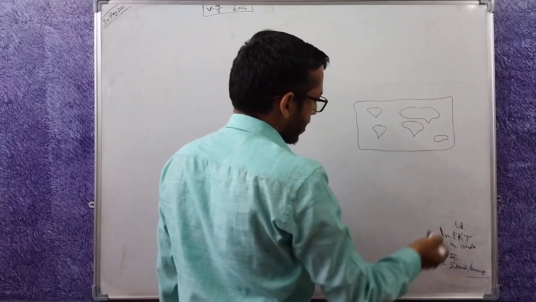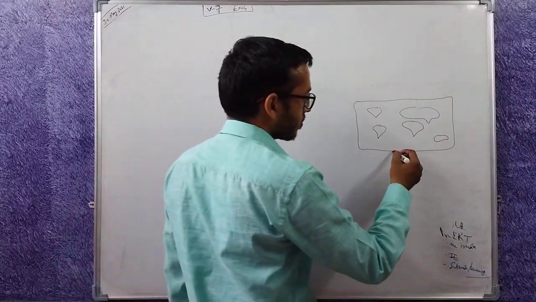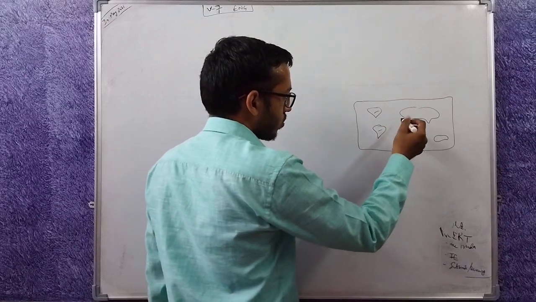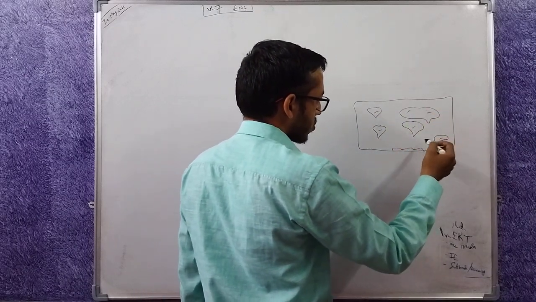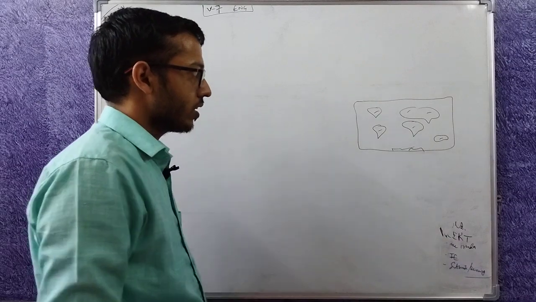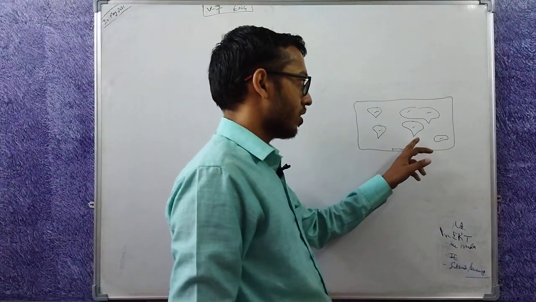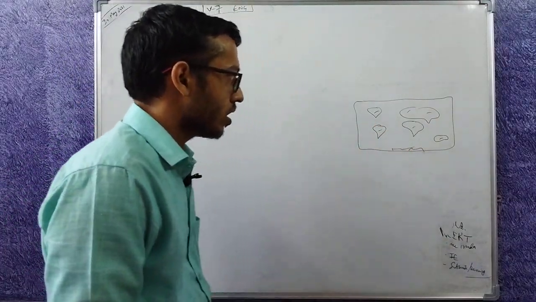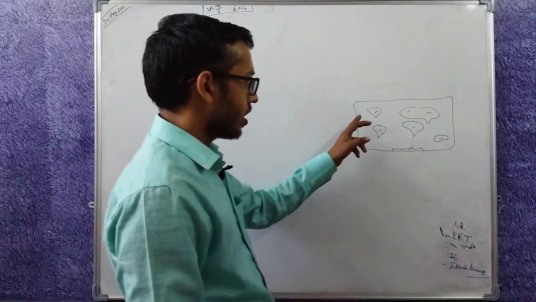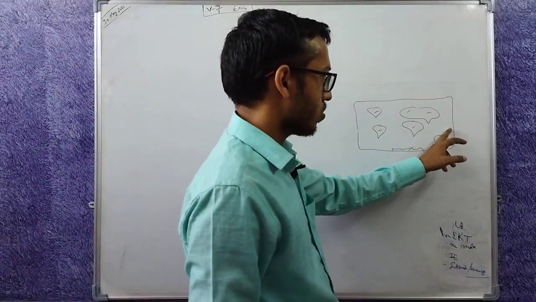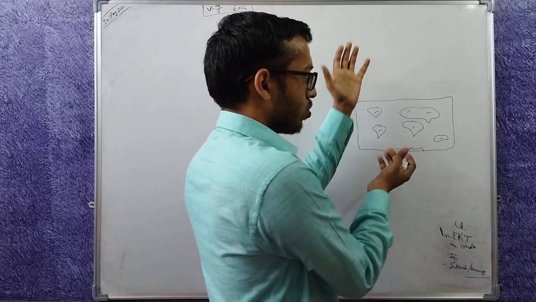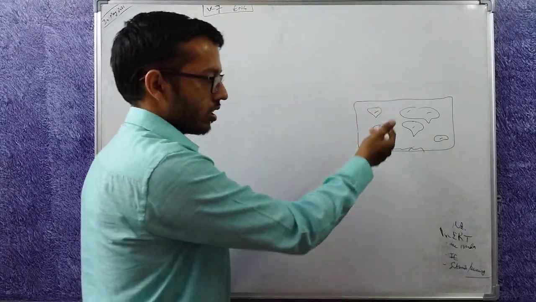This is the standard map that is printed. North America, South America, Europe, Asia, Africa, Australia and Antarctica. Then there is Pacific Ocean, Atlantic Ocean, Indian Ocean, Arctic Ocean. We will discuss it in detail. Here is Pacific Ocean. Here is also Pacific Ocean. This map joins at the other side.